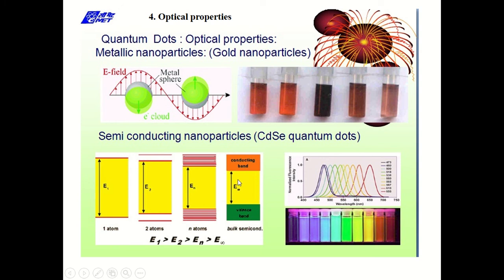As the size of the particle decreases, band gap energy increases, and thus it is shifted to higher and higher frequency. In the case of metals, such a band gap is not present because the valence band and conduction band overlap with each other, and therefore plenty of free electrons are available in metals.